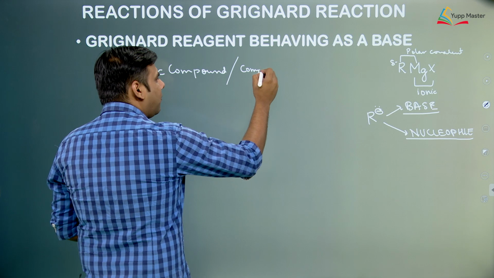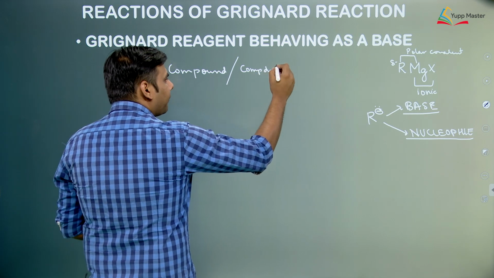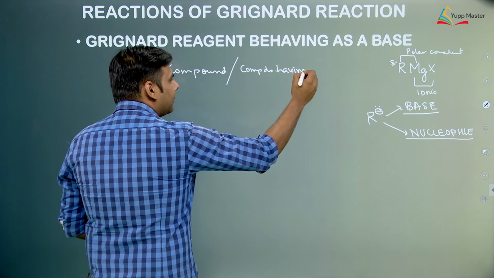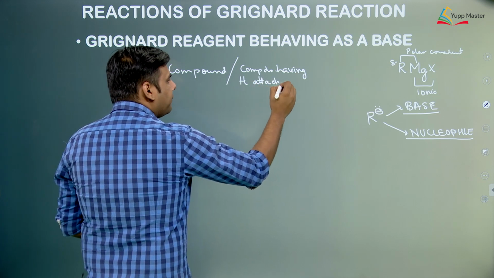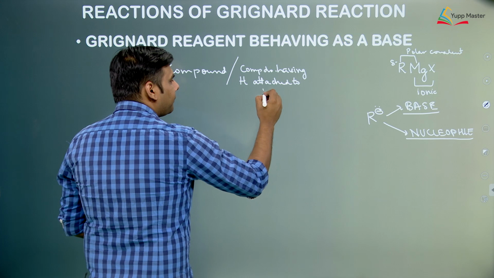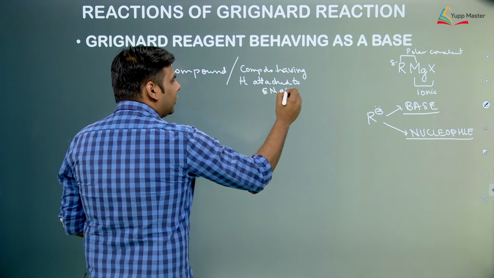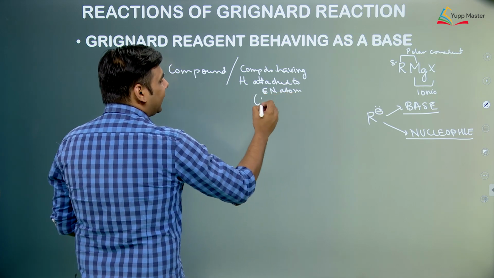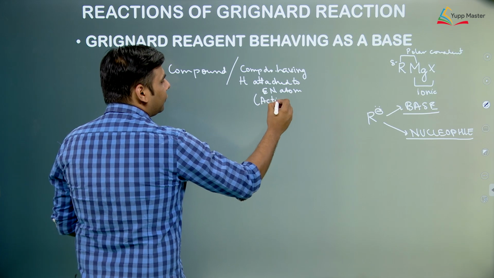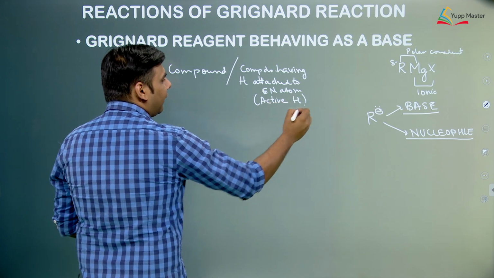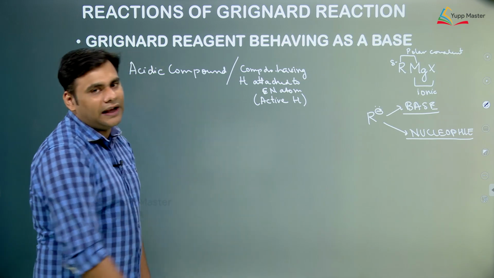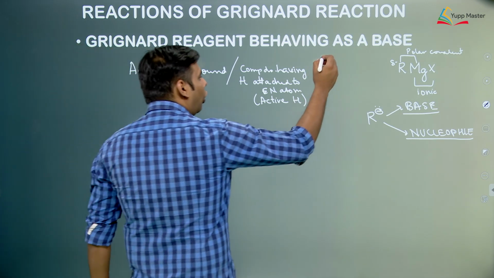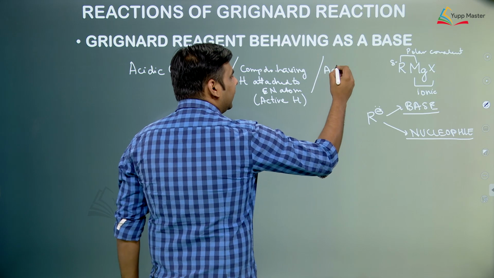or compounds having hydrogen attached to electronegative atom. We call these hydrogens active hydrogen. So whenever hydrogen is attached to an electronegative atom, we say that it is an active hydrogen and has some acidic strength. Or active methylene group.